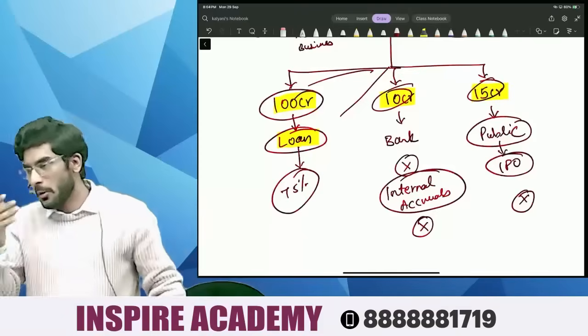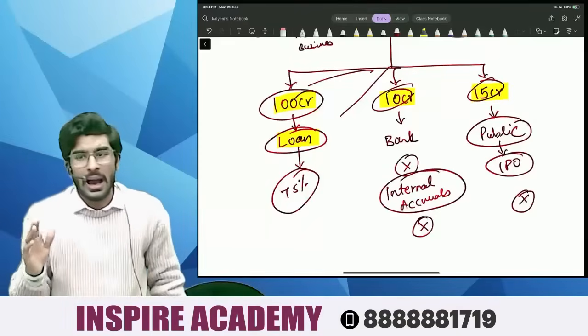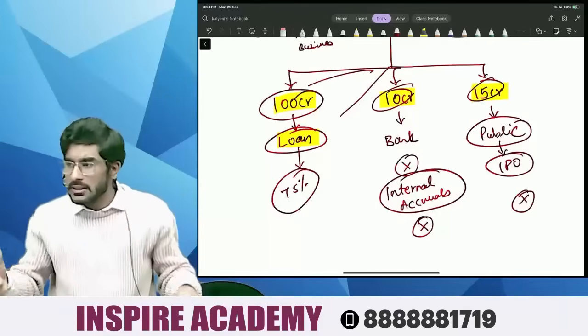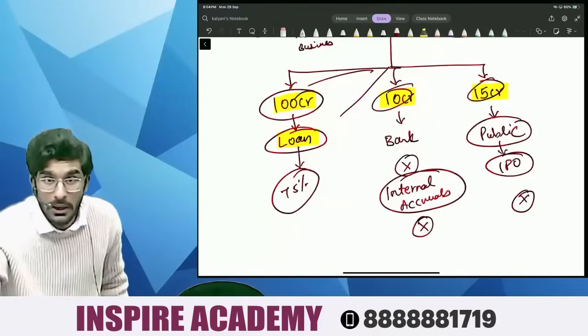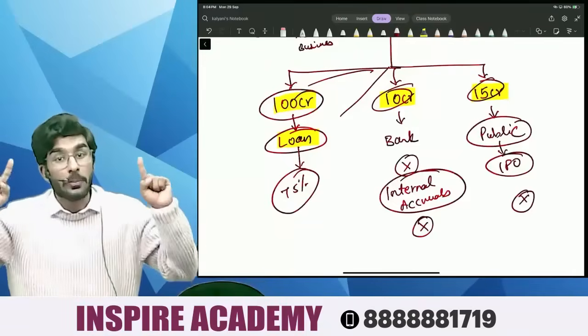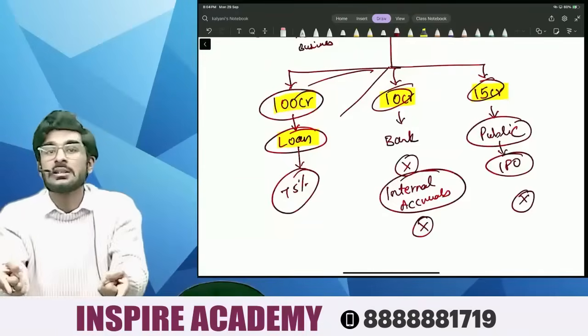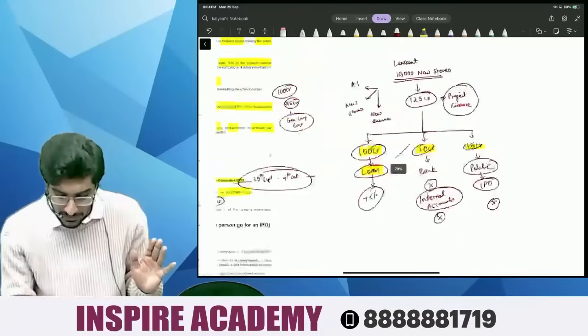People, tomorrow, if I am a genuine company, if I comply with all the 9 conditions and I have no money in my bank account, and I simply go for an IPO, do you think it is right to raise money from the public when I don't know how to utilize that money properly? No, it's going to be a blunder of a decision. That is the reason why this rule has been made.